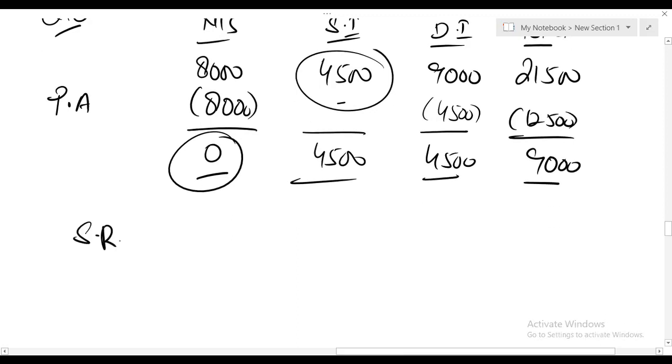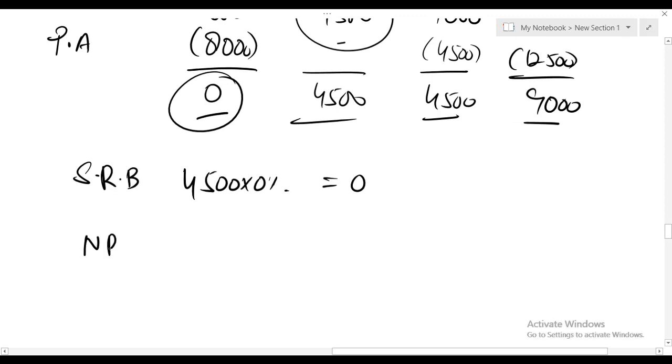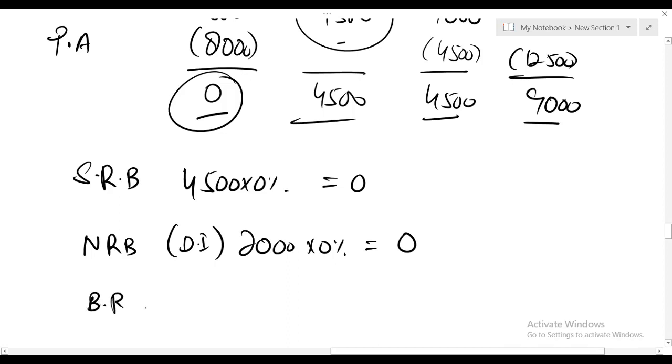So starting rate band 4,500 at 0% obviously gives us 0. Dividend income nil rate band: 2,000 at 0% is 0. Basic rate band for dividend income: the amount of the dividend income is 4,500, and out of this 4,500, 2,000 falls in the nil rate band.